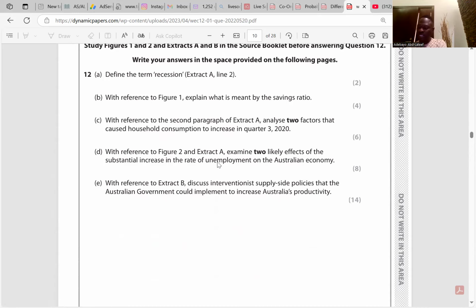So according to question C, with reference to the second paragraph of extract A, analyze 2 factors that cause household consumption to increase in Q3 2020. According to figure 1, the saving ratio increased by 36. Oh, no, we talked about that already. Consumption refers to consumer spending on goods and services. So household consumption increased in Q3 due to the following reasons. 1, reduction in the interest rate. A fall in the interest rate means the price of borrowing reduces. And if the price of borrowing reduces, it will in turn increase consumer spending because consumers will have more access to loans, to money. Do you understand that?